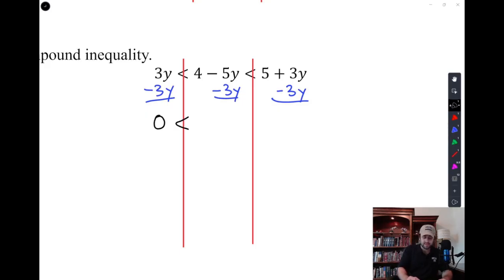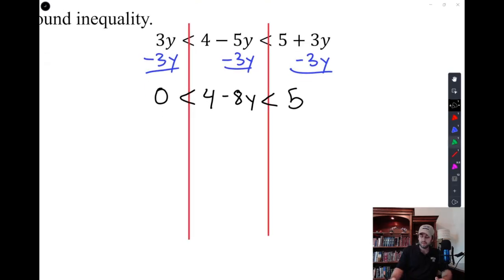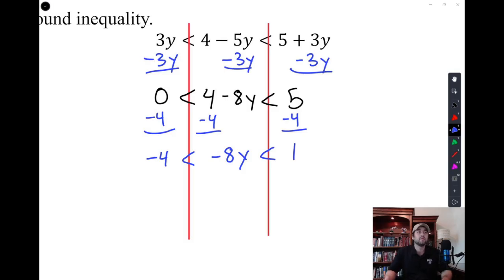So we're going to have 0 is less than 4 minus 8y is less than 5. Careful with this. It's going to be minus 8y, because a negative 5y and a negative 3y combined to be negative 8y. Then we're going to subtract 4 from all sides. Be really careful with this negative sign too. A lot of times people might take away this middle negative sign. That's not what we're doing. We're only moving the constant. Everything else stays exactly the same. So negative 4 is less than negative 8y is less than 1.